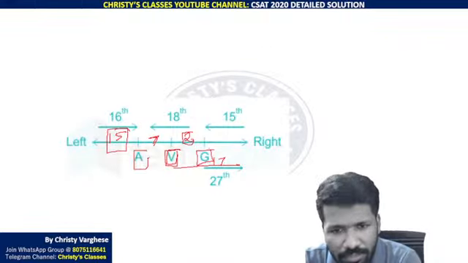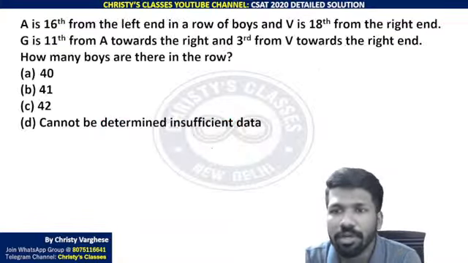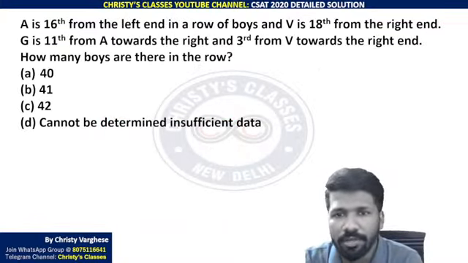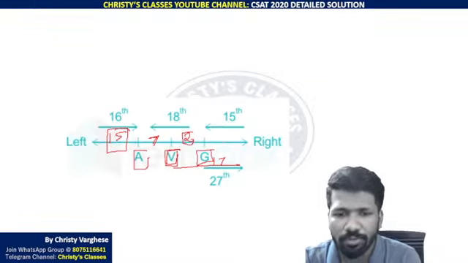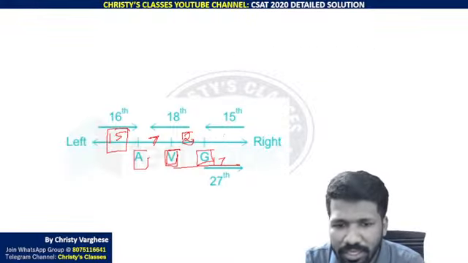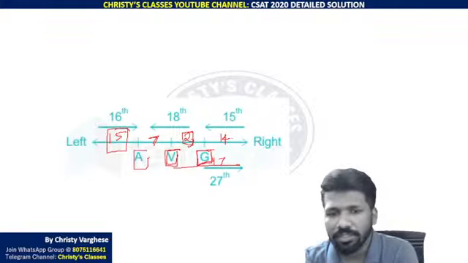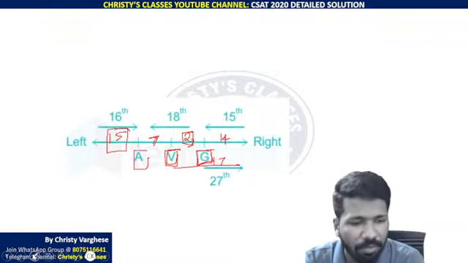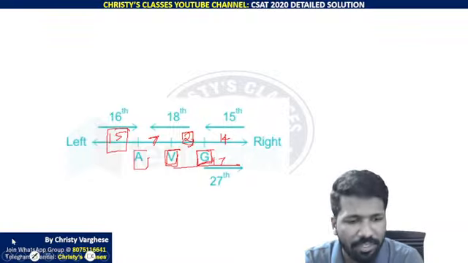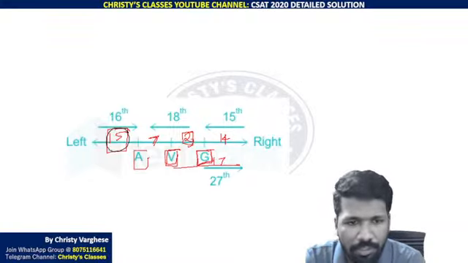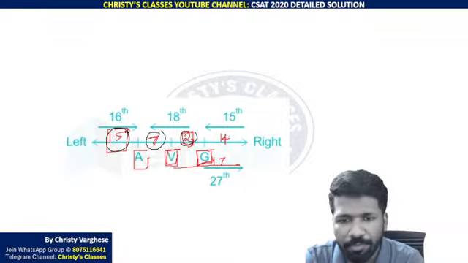Yeah, did I misrepresent G? What about G? G is 11th from A towards the right. And V is 18th from the right, that also I will represent. V is 18th means 17 people after that. 2 people is this. Then G, 3 people. Then 14 more people. Look at this. So these are the distinct groups of people we can say. 15 people, 7 people, 2 people, 14 people.